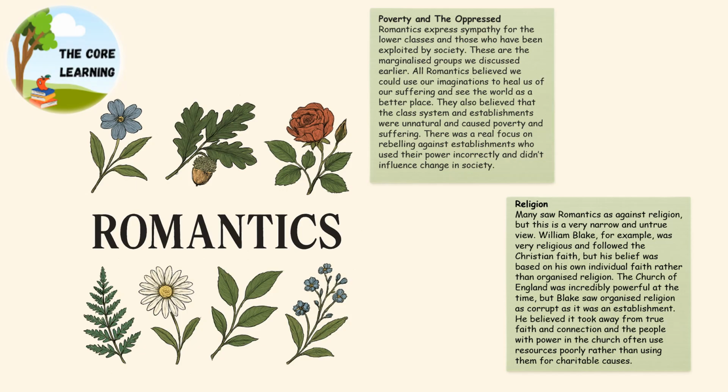They were very, very influenced and inspired by places that did rebel against this. For example, the French Revolution, where they rebelled against their monarchy. They thought that these unnatural systems caused poverty and suffering because it was forcing some people into a certain bracket. It was forcing some people to work a certain way, and then others just kind of were born into wealth that they didn't really deserve.